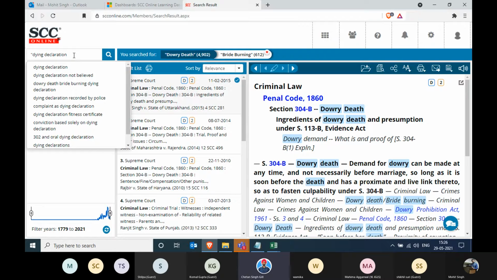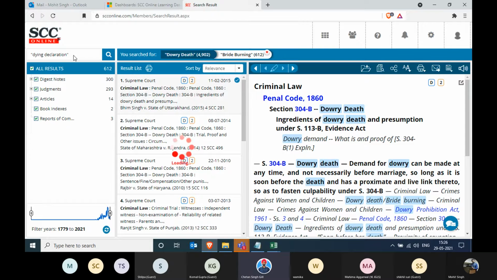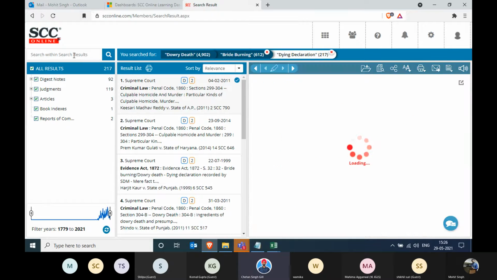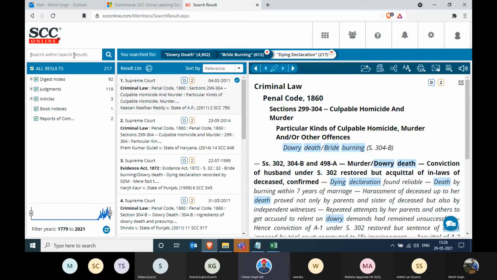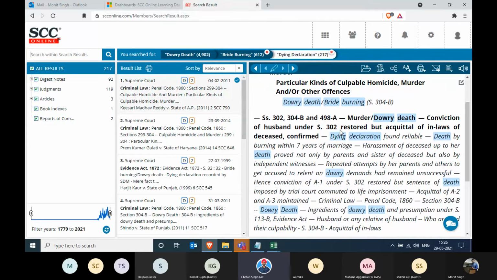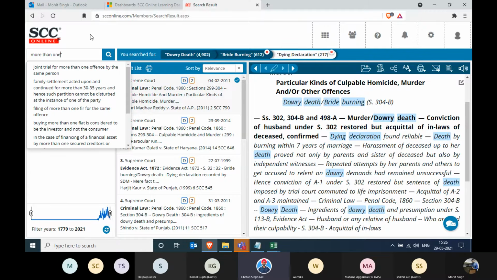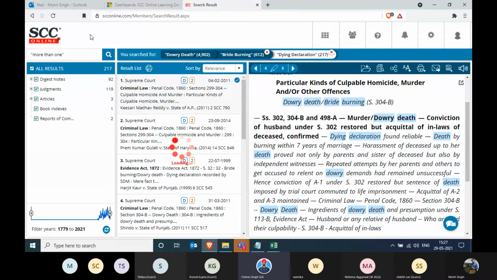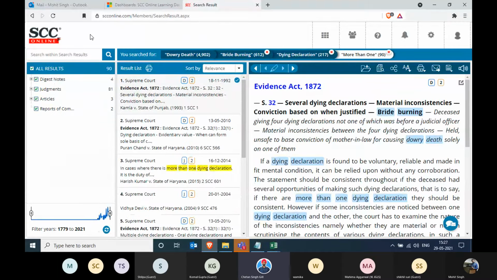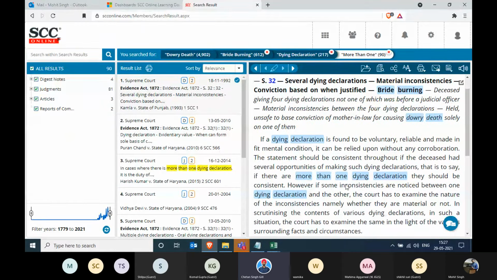Mohit, just put double quotes and start search. We still got significant results. And can you see the third window once? Dowry death, bride burning, all the 3 words are coming over there. But I'm looking for multiple or more than one dying declaration. So I can either write more than one or I can write multiple, whatever is relevant. I remember that I did search with more than one, so I'm going to use that one. And now if you see, on the screen, the second paragraph says, if there are more than one dying declaration, they should be consistent. And the rest of the things we can read as and when.